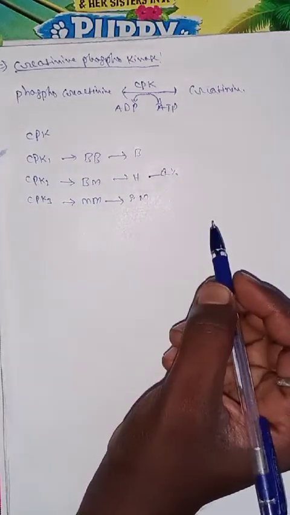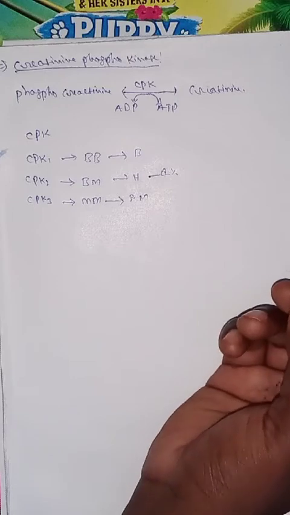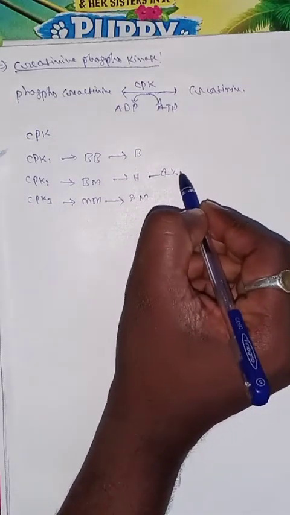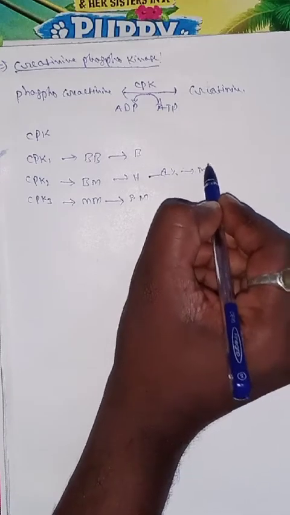So CPK2 is the earliest reliable indication of myocardial infarction. If it goes above the 2%, it detects myocardial infarction. So this is about the isoenzyme creatinine phosphokinase.